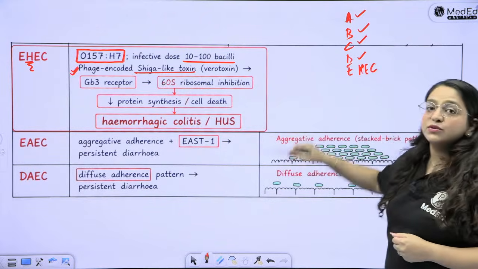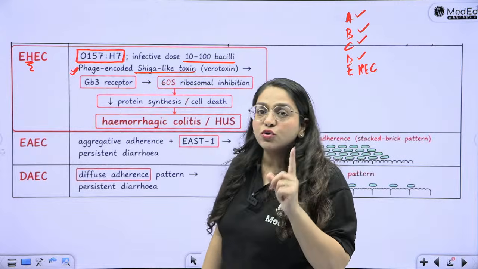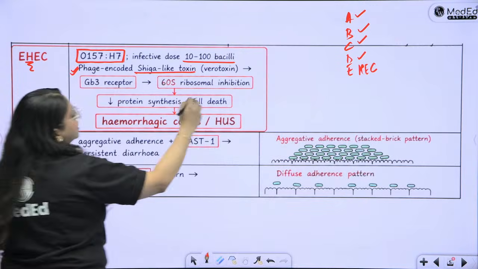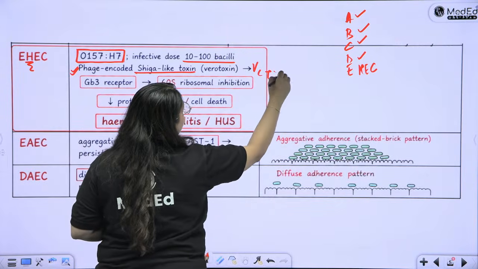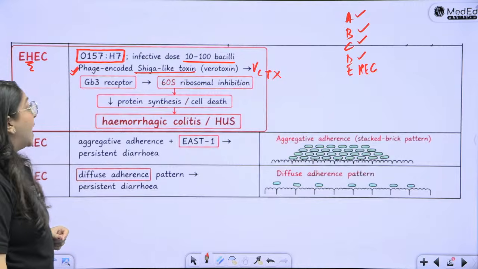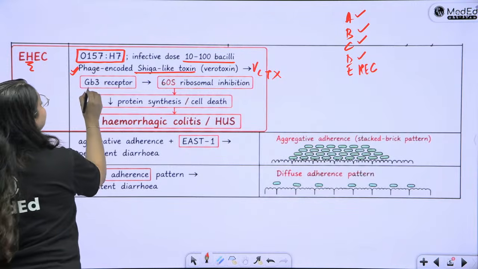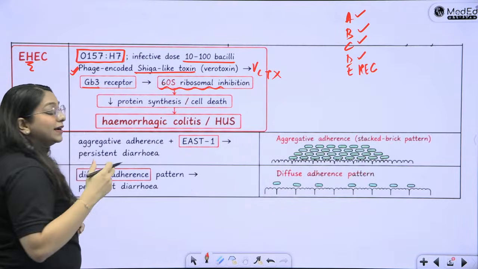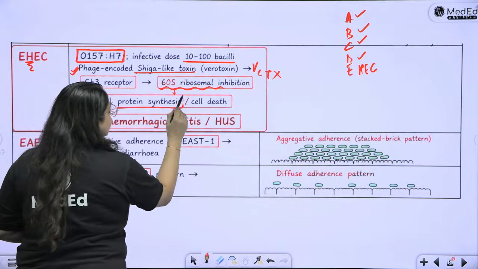These are the ones which are phage coded toxins. So EHEC is also phage coded and it is Shiga like toxin. It is also written as verocytotoxin. Verocytotoxin, okay, highly potent. It binds to the Gb3 receptors. It inhibits the 60S ribosomal subunit, leading to decreased protein synthesis, therefore cell death.